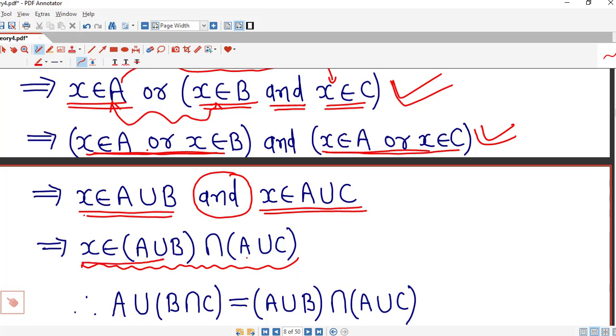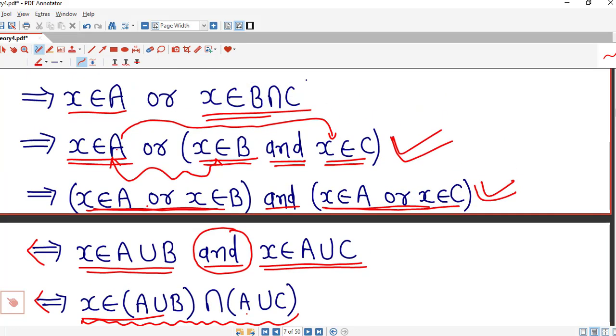So this statement implies this statement, so we can write double implies here. Now X belongs to A union B implies X belongs to A or X belongs to B, and as it is, X belongs to A union C implies X belongs to A or X belongs to C. So this statement implies this statement.